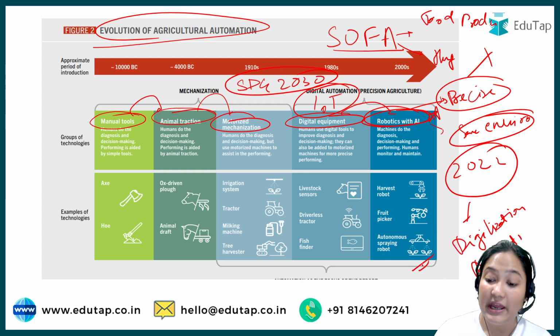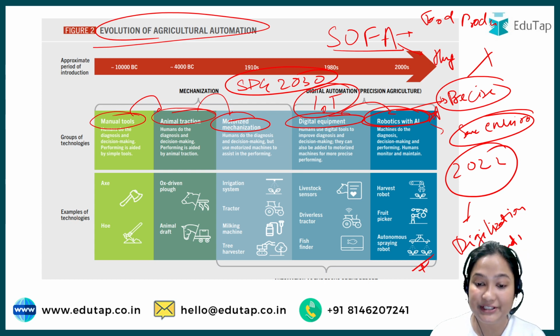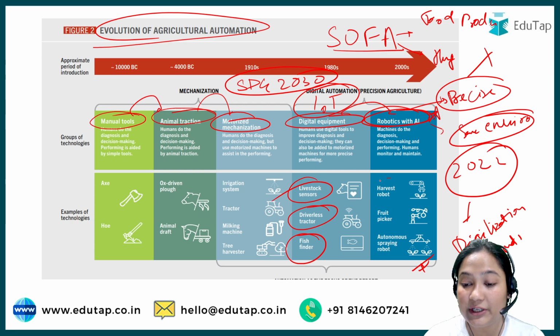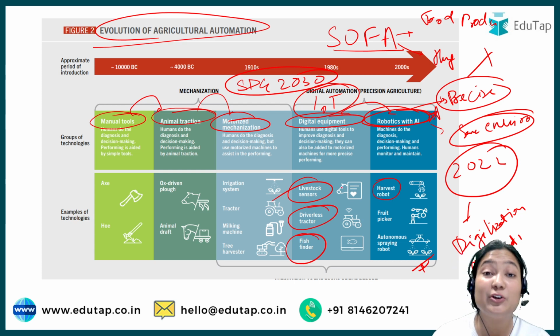So you can see where they are focusing when we are talking about digitalization: the livestock census, driverless tractors, fish finders, these kinds of things. Then moving to robotics, the harvest robot, it means you don't need to do any work, you can just give a command and the robot will do it for you.